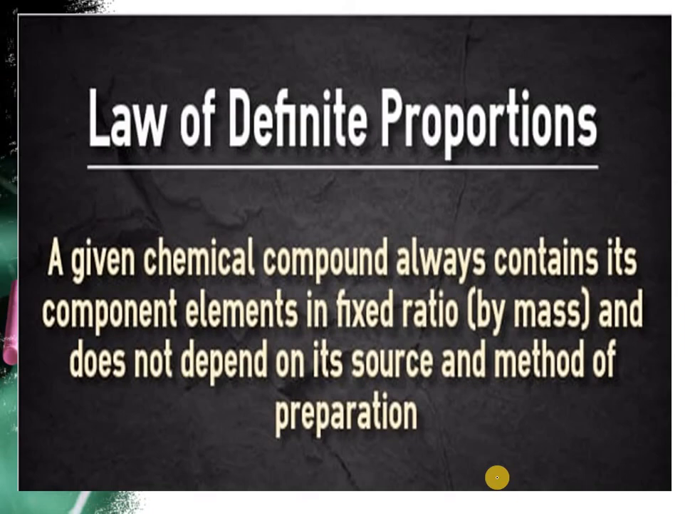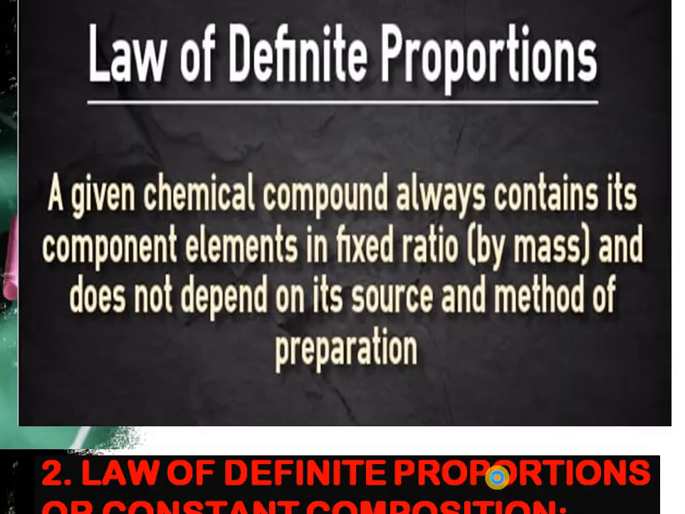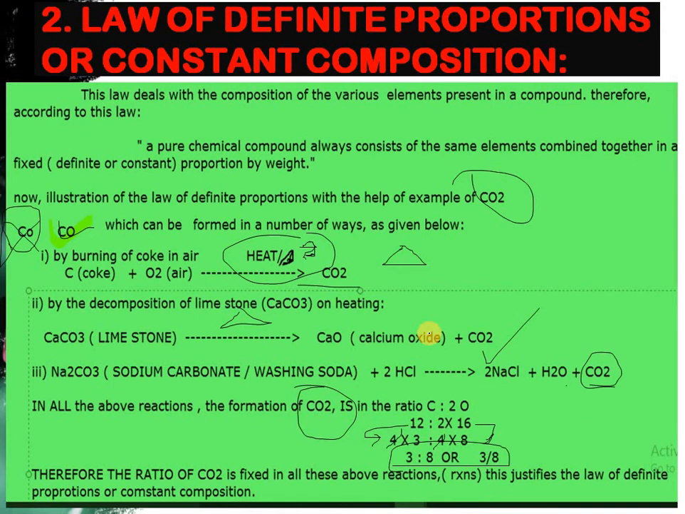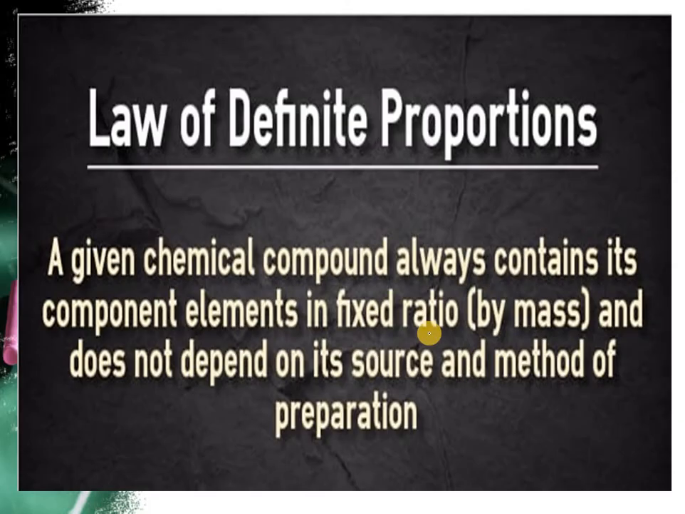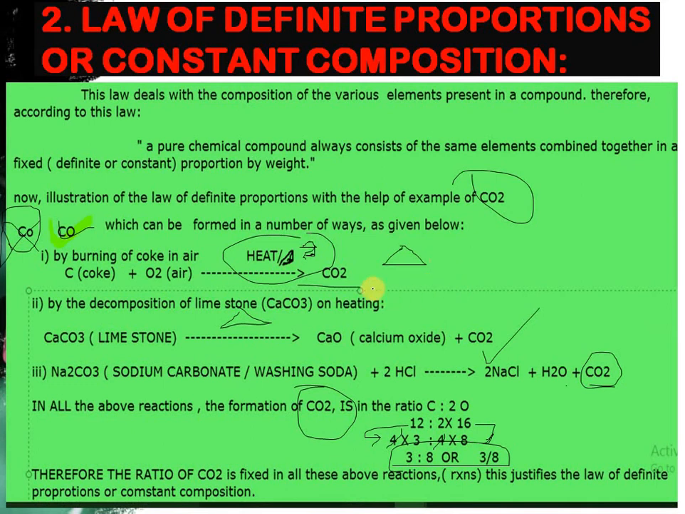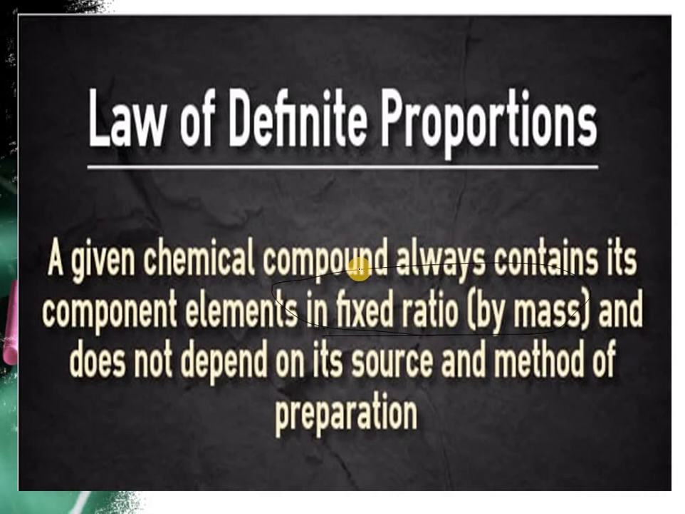So basically, what is the law of definite proportion? In short, a chemical compound always contains its component elements in a fixed ratio by mass, and it does not depend on its source or method of preparation. The source or the method of preparation doesn't matter. We always get the compound in a fixed ratio by mass. This is a good example: we get carbon dioxide by three different means, but the product is in the same ratio.